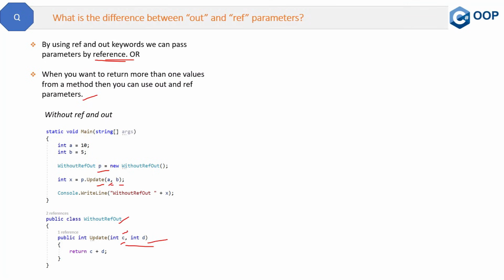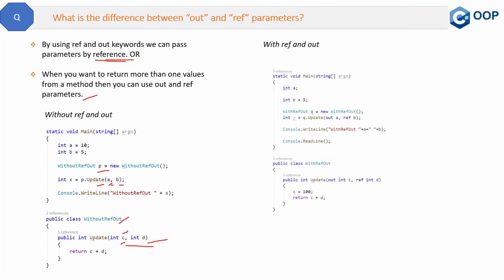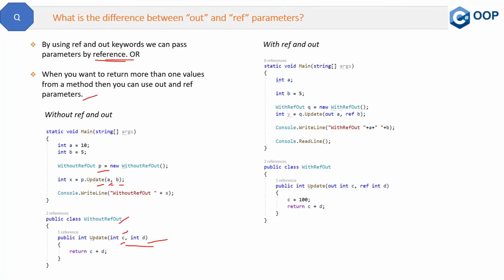Now let's see what is with ref and out. So this is the code example. Here we are using the class with ref and out, and we are using out and ref in the parameters. So when the object is created, this q is the object created, right? And we are passing this out parameter and this ref parameter.